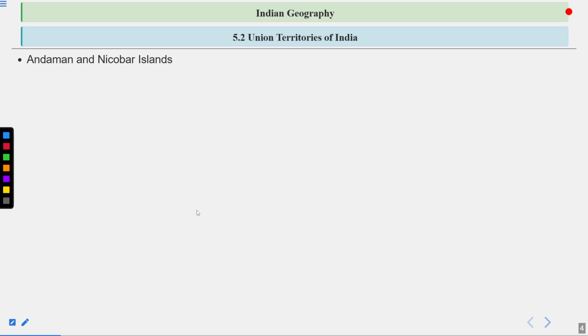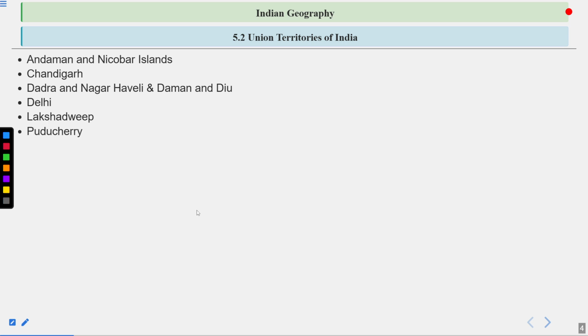Thereafter, now the Union Territories of India: Andaman and Nicobar Islands, Chandigarh, Dadra and Nagar Haveli and Daman and Diu, Delhi, Lakshadweep, Puducherry, Jammu and Kashmir, Ladakh. So these are the Union Territories of the country.